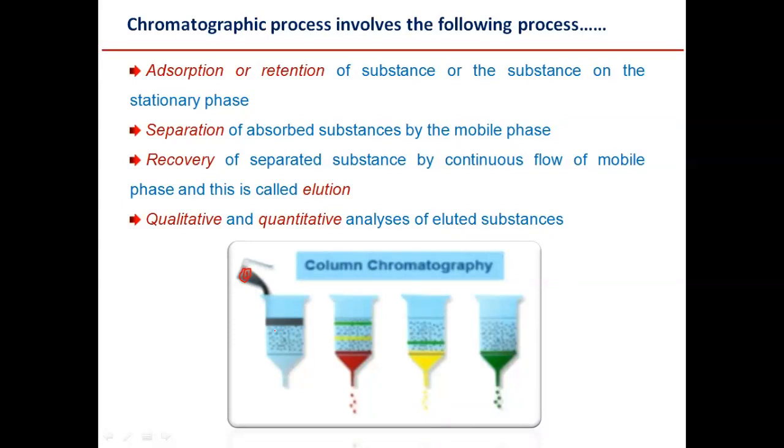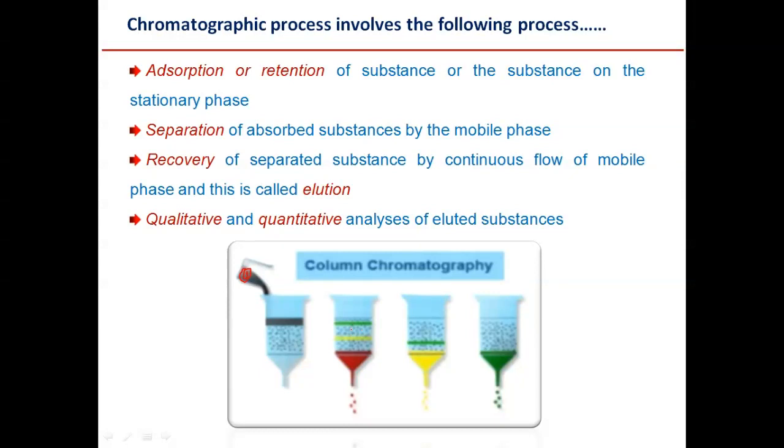Once the substance is on the surface of the stationary phase and this adsorption takes place, separation follows. The separation takes place based on polarity, and there are other properties as well. We will see in later videos how it separates.